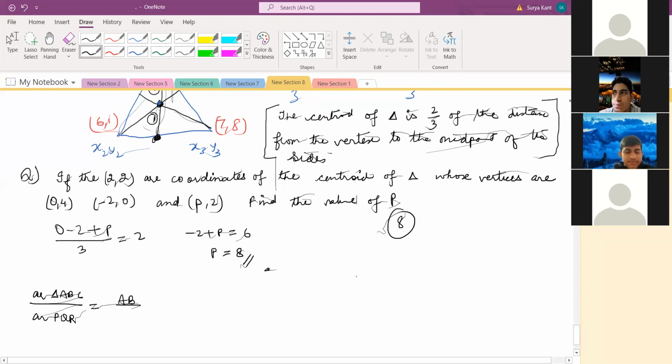You only write half of x1 (y2 minus y3) and so on. Once you put the values, you'll get the answer directly, right? Yes. That process is correct, but it takes a long time. You should find the distance formula 3 times first. If anything goes wrong, that question is gone. And again, you should find S, the semi-perimeter. Then you find S minus A, S minus B, S minus C, then you find the root. So it becomes a long process, right? And here, if you know x1, y1, x2, y2, x3, y3, you can simply put them in, right? Correct, no? Correct.